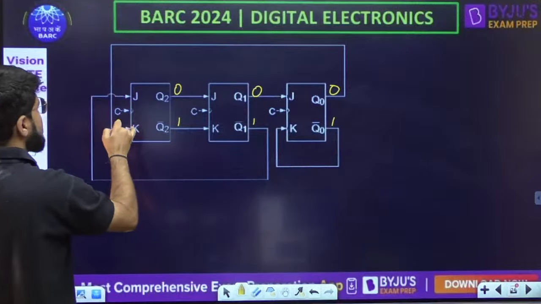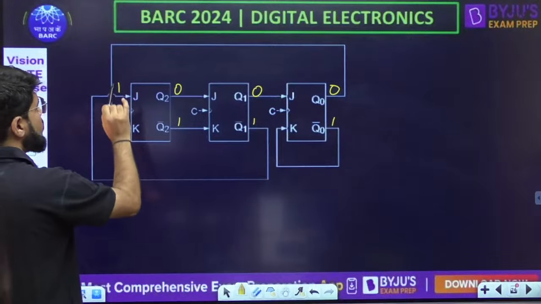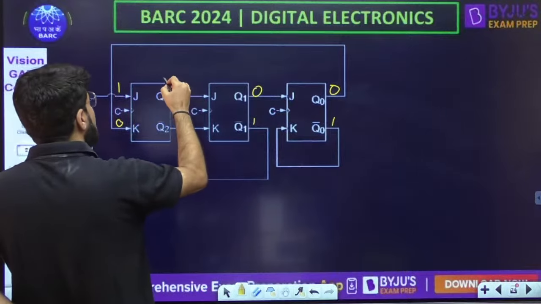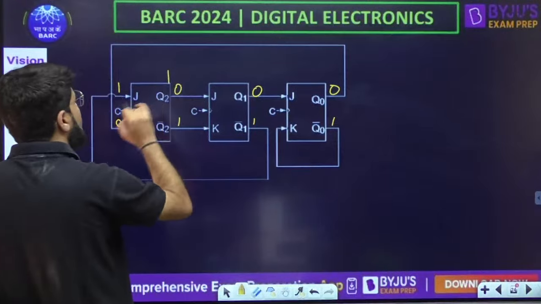This is coming here 0 and ये आया है यहाँ से, this is 1. Okay, so J1 K0 set. Okay, तो ये हो जाएगा set. यहाँ पे next output should come up as 1. Okay, here what I'm going to get is 1.